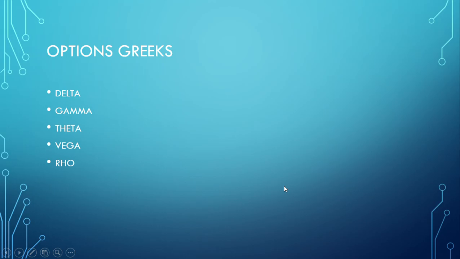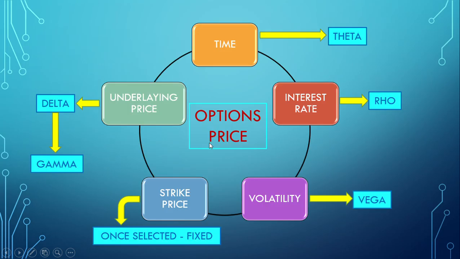So now let's learn option Greeks. We have got five: delta, gamma, theta, vega and rho. I'll go over them one by one. Let's first see how the option price is defined. Option price is defined with five parameters. First is time, which is defined by the option Greek theta. Second is interest rate, which is generally fixed, and this is the interest rate we take as a risk-free return, basically taken as the Government of India bond, 6.2, 6.3% currently. So it more or less remains the same and fixed, so that we can ignore the rho option Greek.